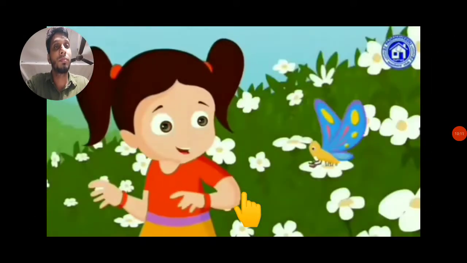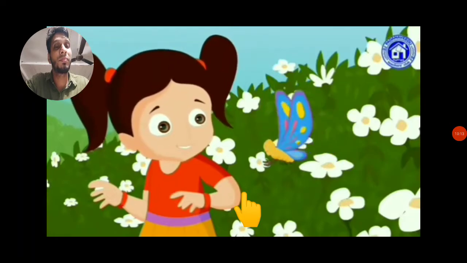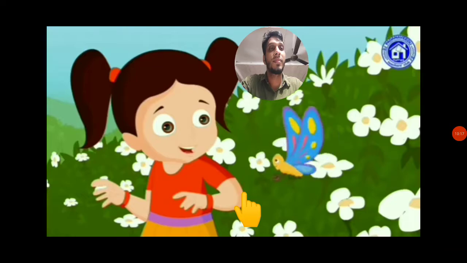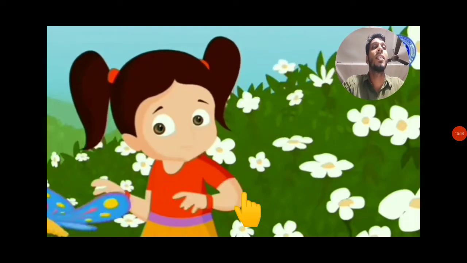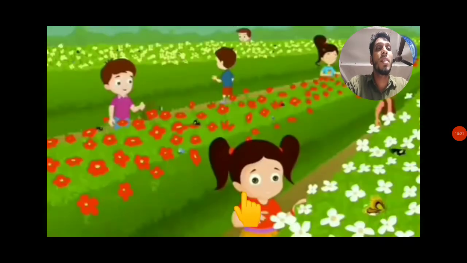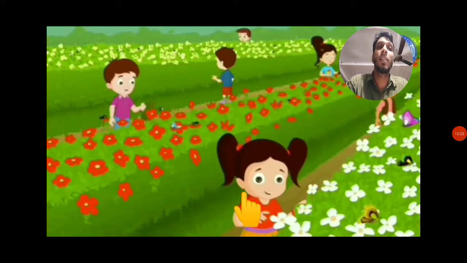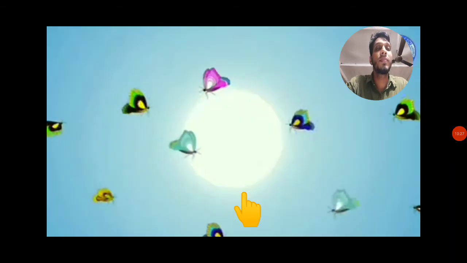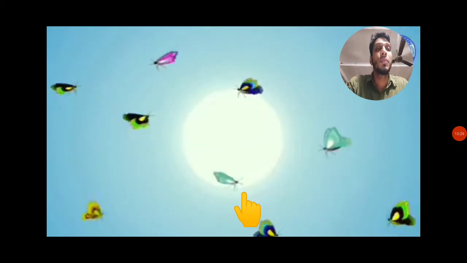Butterfly, butterfly, up in the sky. Butterfly, butterfly, flying so high. Butterfly, butterfly, take me with you. Up, up and high into the sky so blue.